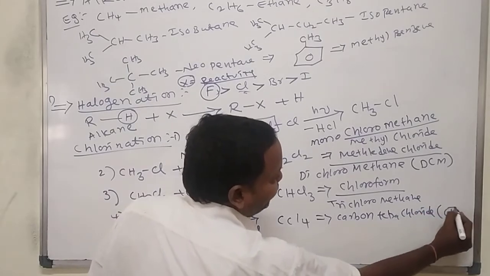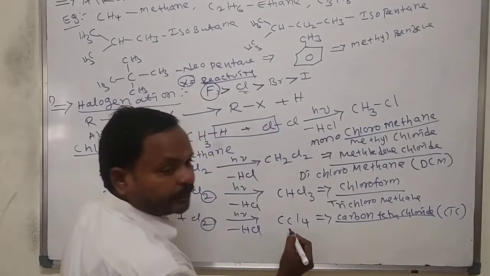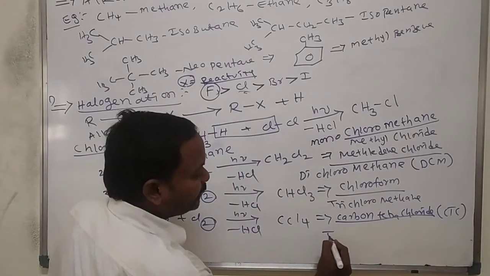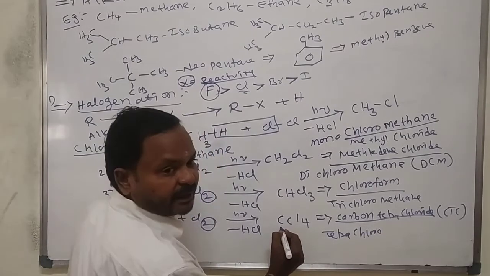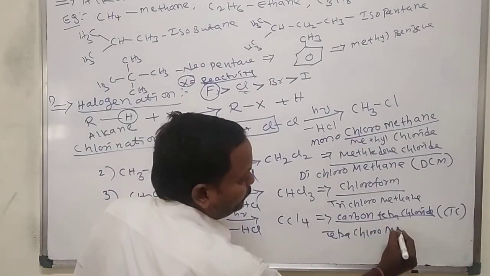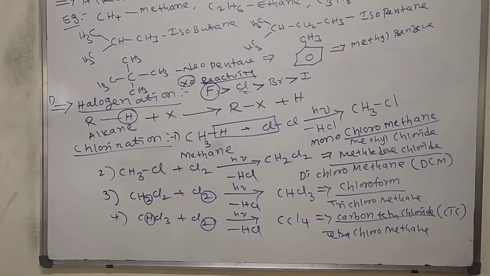This we call CTC. What is the IUPAC name of this molecule? How many carbons are there? Tetra, chloro. Here how many carbons are there? One carbon, so methane. And carbon tetrachloride is an explosive.